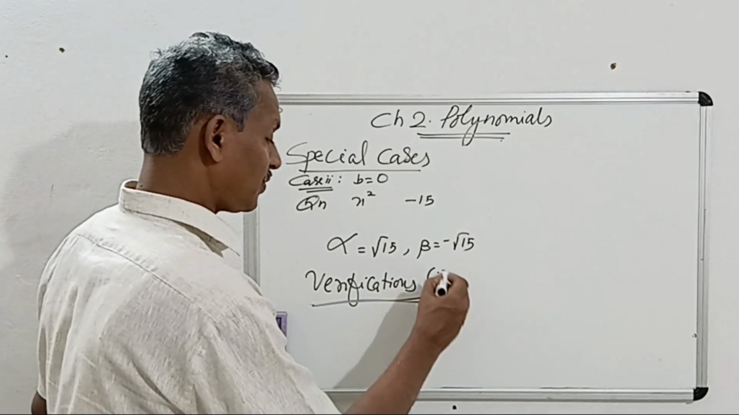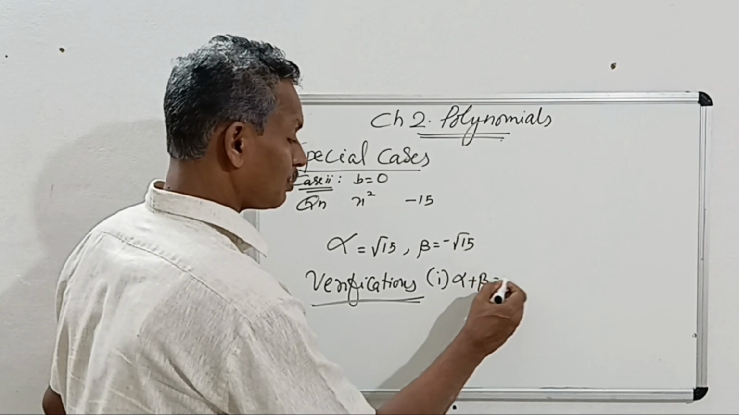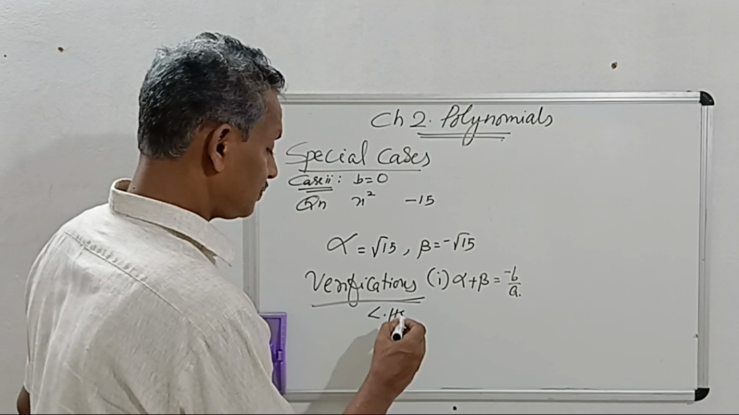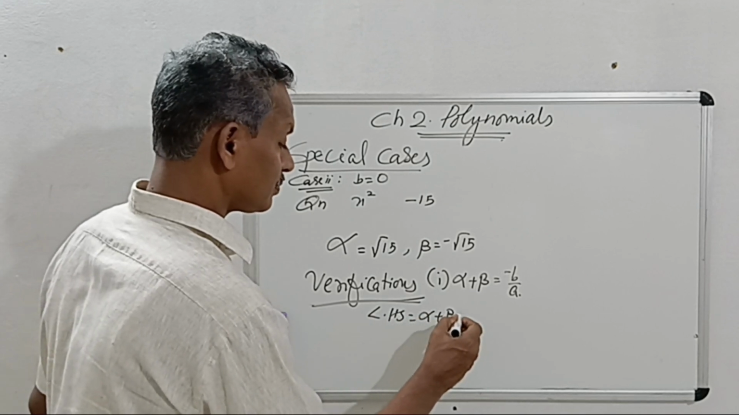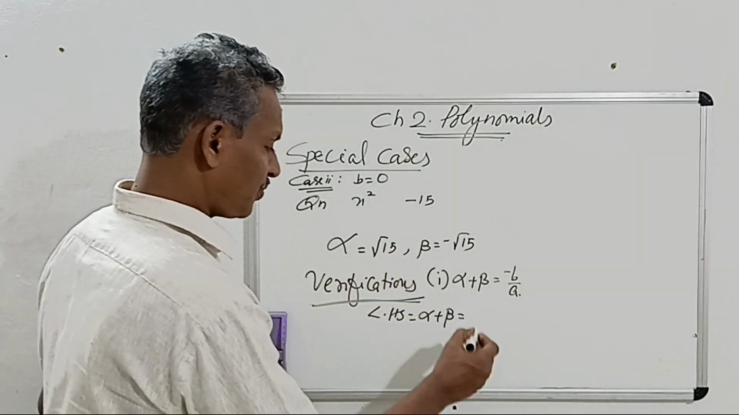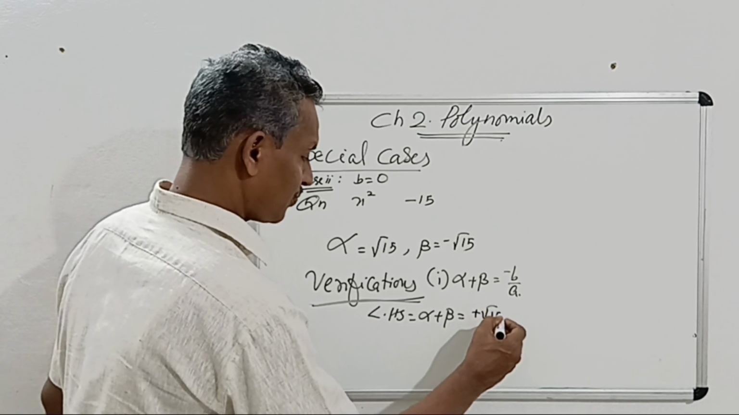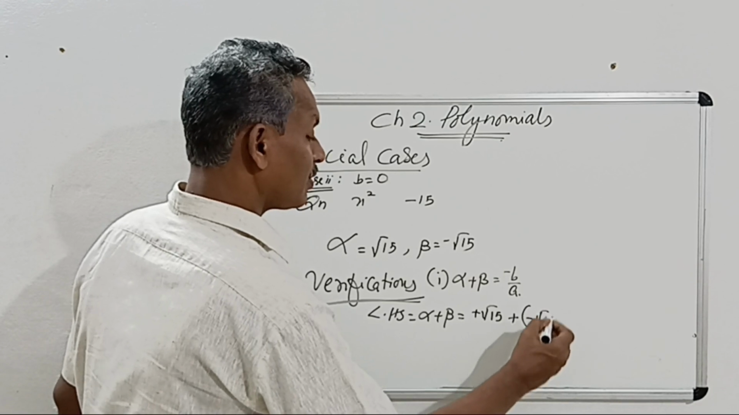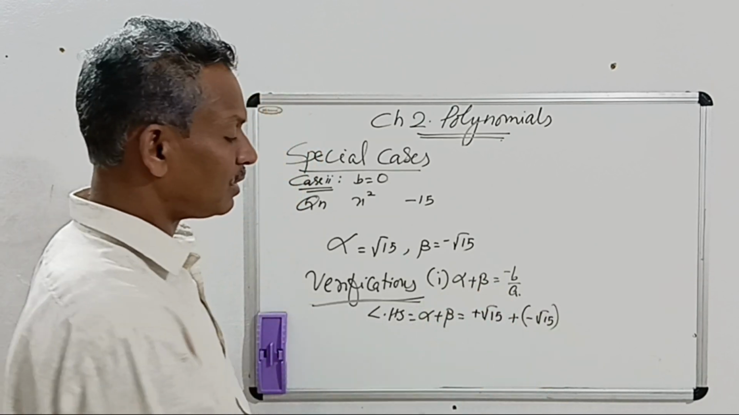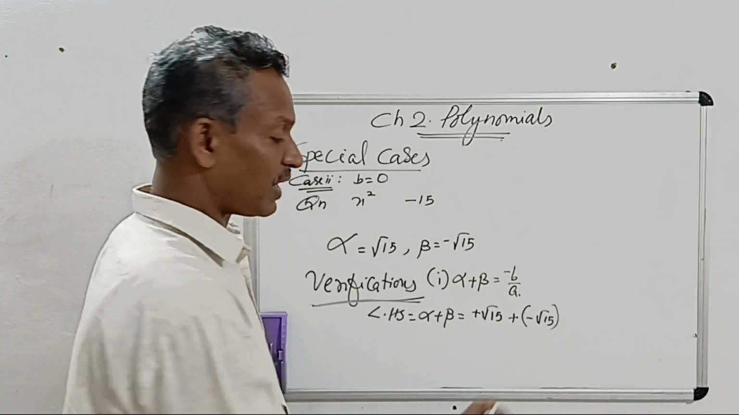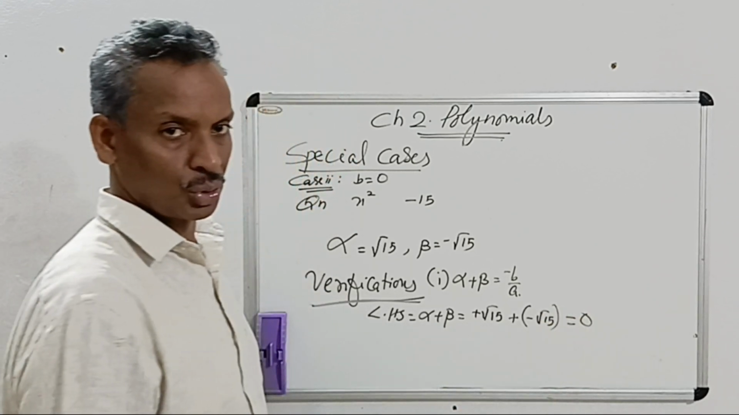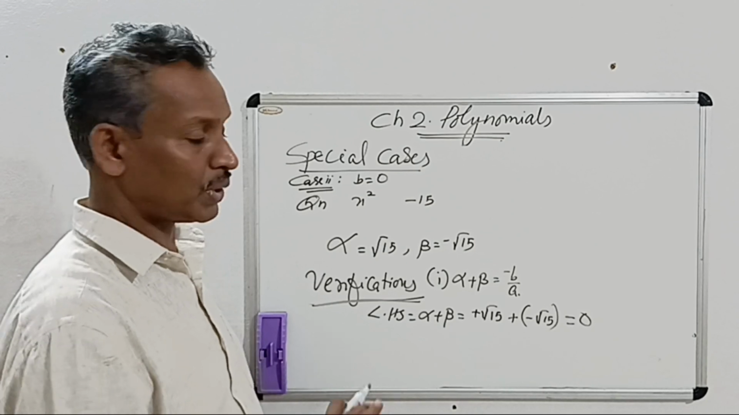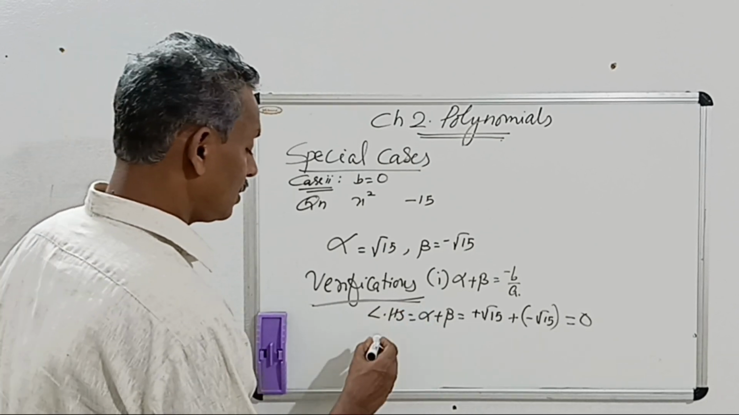First verification is alpha plus beta is equal to minus b by a. Take the LHS, alpha plus beta. Alpha is root 15, plus the second is minus root 15. When two additive inverses are added, two numbers with opposite signs, the result is 0. 2 plus minus 2 is 0. 5 plus minus 5 is 0. Two additive inverses added, the result is 0.